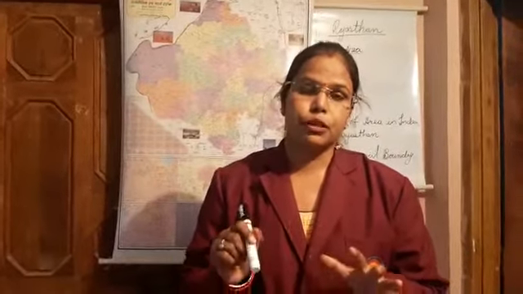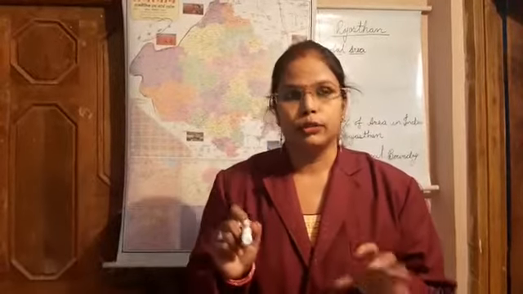Today I will teach you about the introduction of Rajasthan. Before independence, our present Rajasthan was divided into 19 princely states, 3 chiefship commissions and 1 union territory. Clear? Between 1948 and 1956, all the chiefship commissions, the one union territory and the 19 princely states were merged into present Rajasthan. Yes, clear?